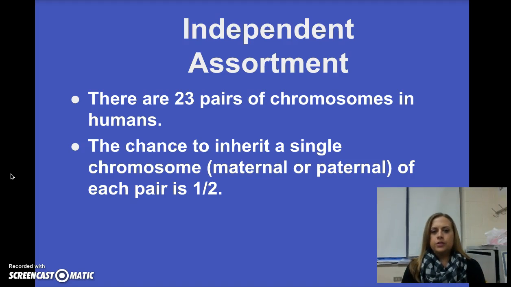So independent assortment. We have 23 pairs of chromosomes in humans, so a total of 46, but it's divided up into 23 pairs. One half of that pair is our maternal chromosome from our mom, and the other one is paternal, or the chromosome from our dad. So as our gametes are being made, the chance that we pass on either the maternal or the paternal of each pair is one half.